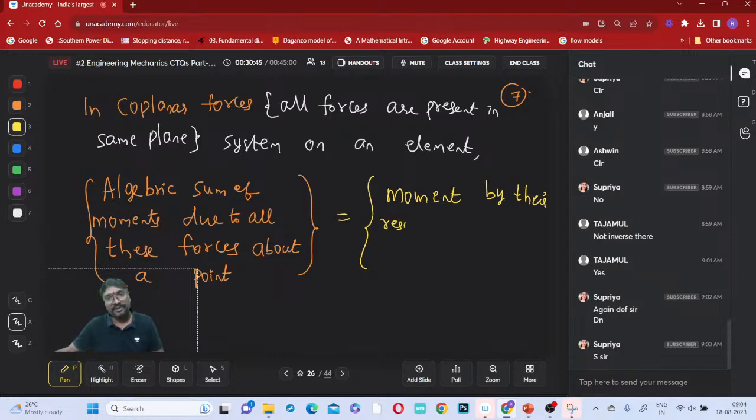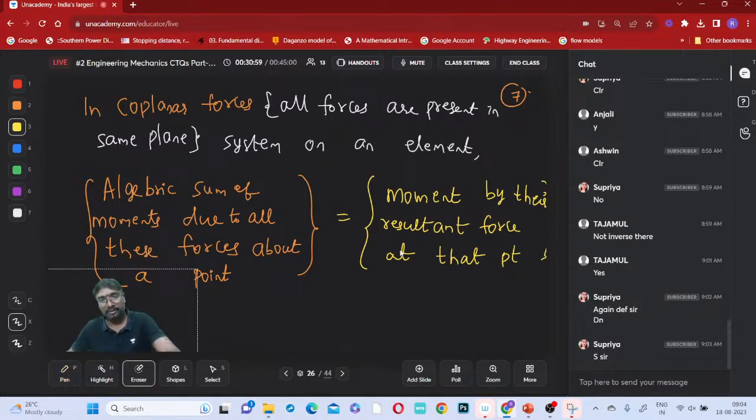All forces we are replacing with a single force now. The moment by their resultant force about that point.